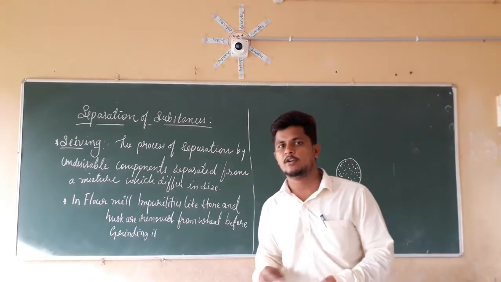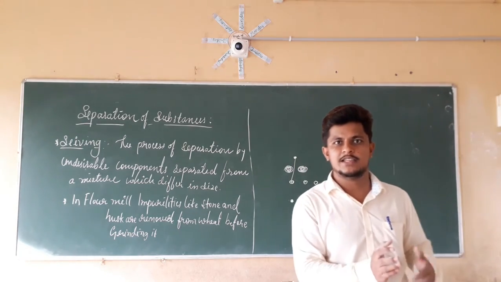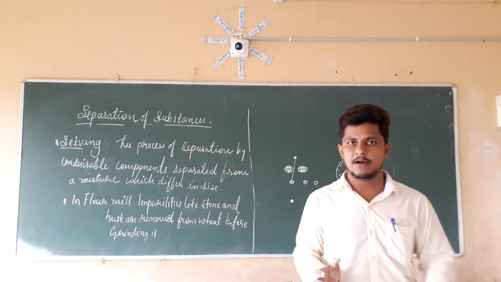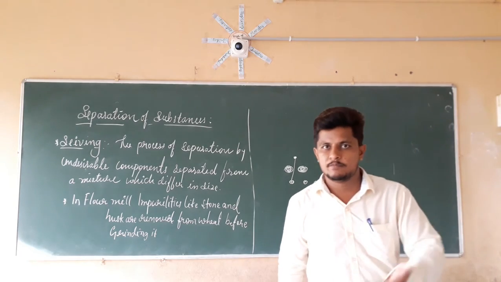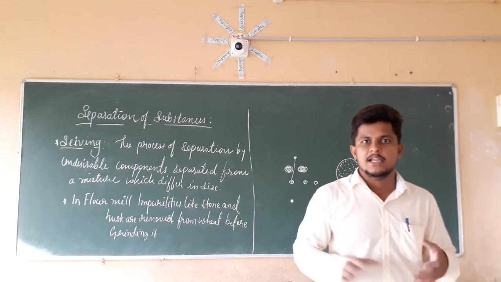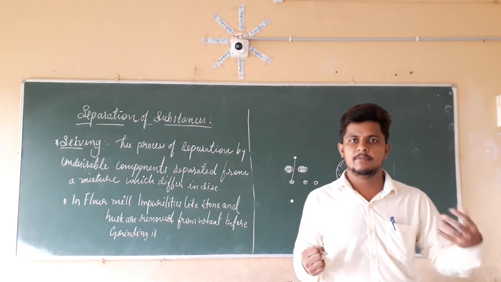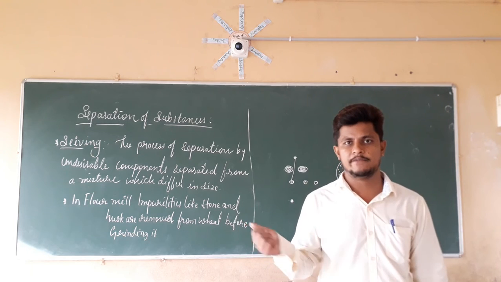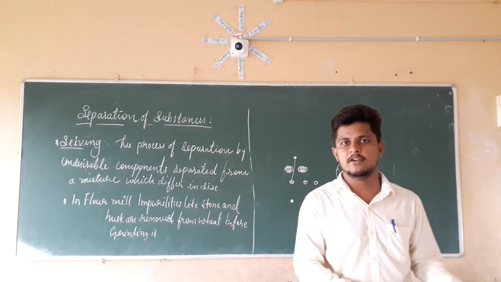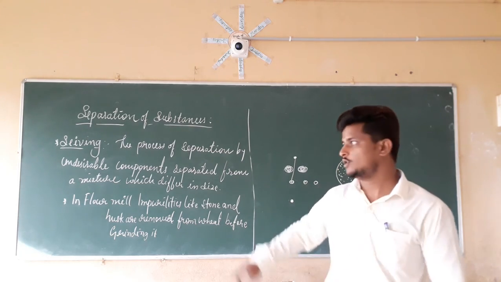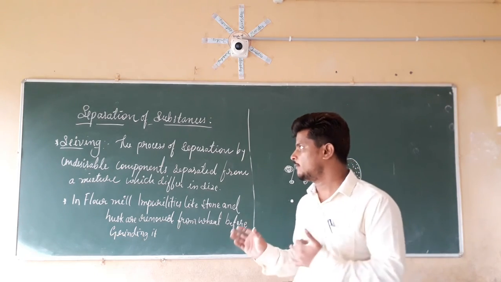I hope this is clear about sieving as well as winnowing. Winnowing separates by using the different weights of the particles. Lighter particles are blown away by the air, and heavier particles remain there. In the case of sieving, the size matters. The size is the major factor of separation. So the larger size remains in the sieve, and smaller sizes pass through the holes, so that we separate those things. I hope this is clear about winnowing and sieving.